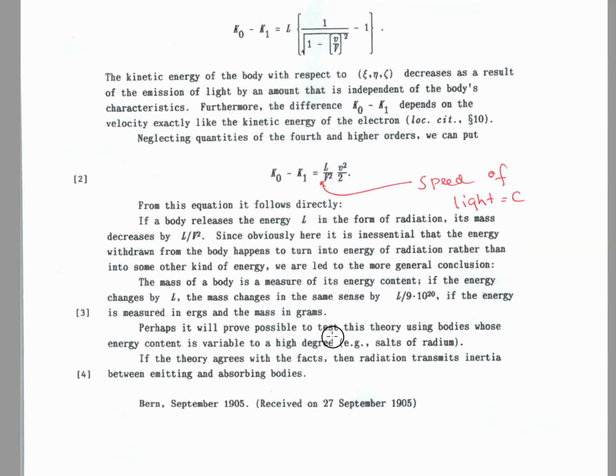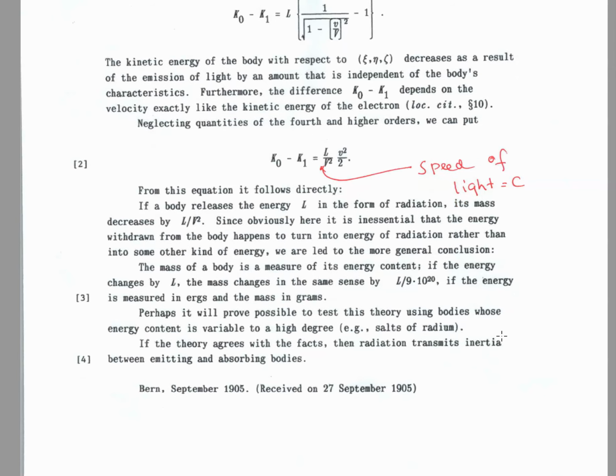Perhaps it will prove possible to test this theory using bodies whose energy content is variable to a high degree, salts of radium. If the theory agrees with the facts, then radiation transmits inertia between emitting and absorbing bodies. It should be that radiation transmits mass, inertial mass, between emitting and absorbing bodies.